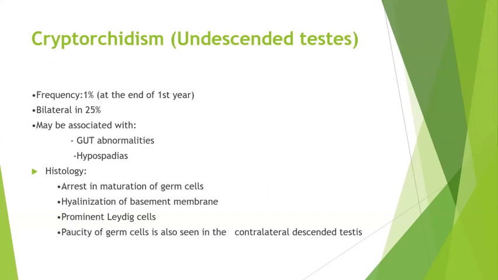It is present somewhere along the path of descent, it can be at any place. Most commonly it is identified within the abdomen, which will lead to further development of intratubular germ cell neoplasia or germ cell tumors of the testis. One of the important causes.